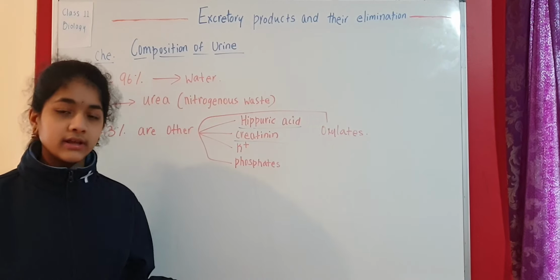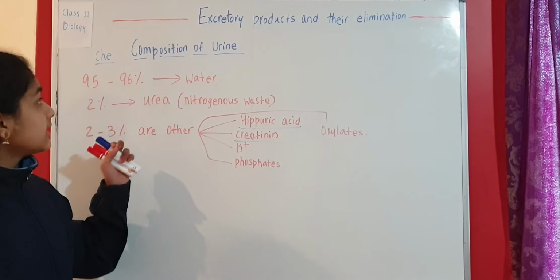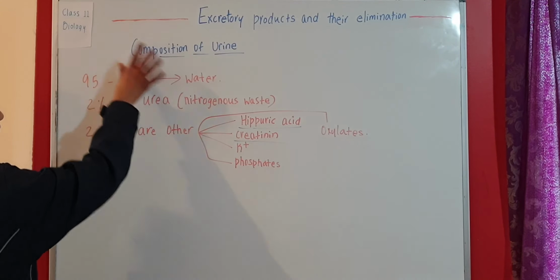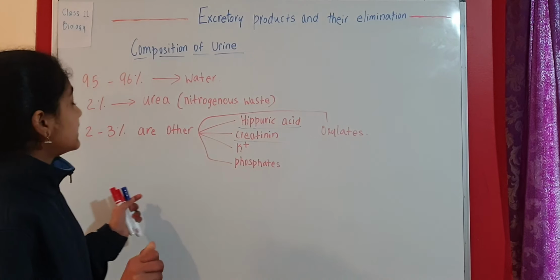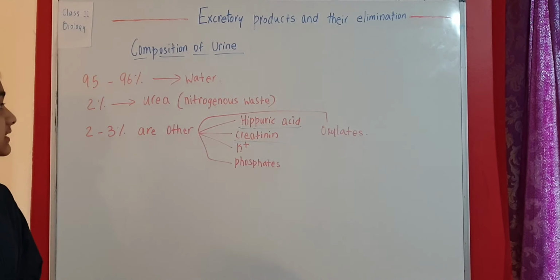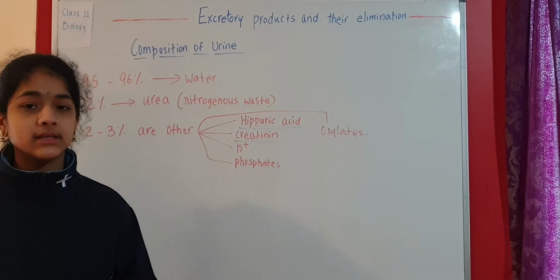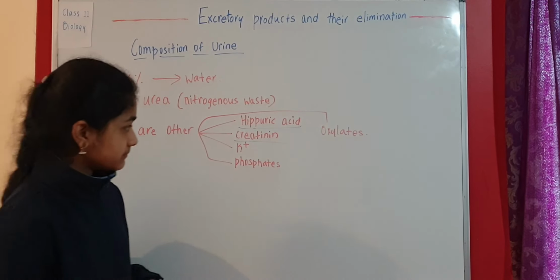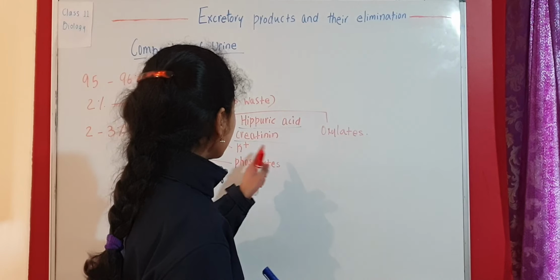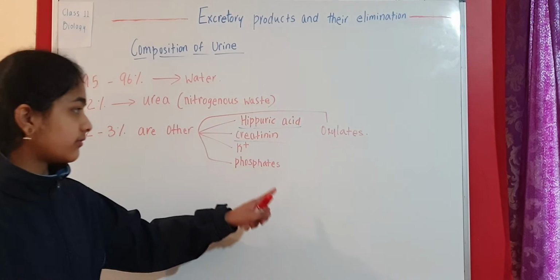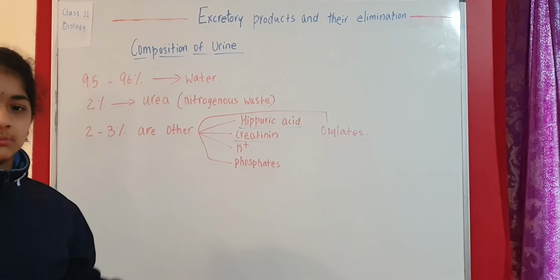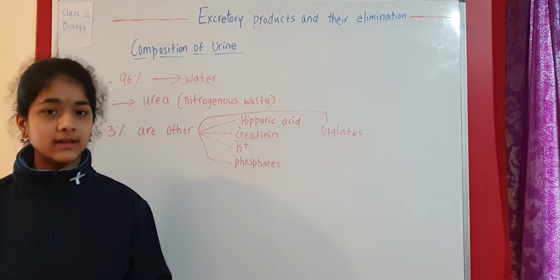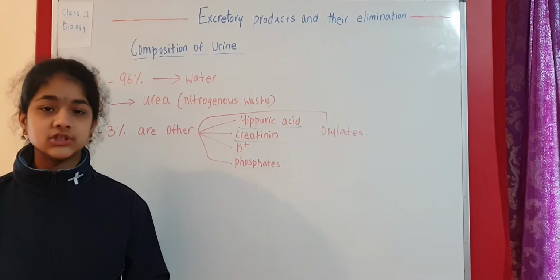So this we have already learned, the characteristics, and here we have talked about the chemical composition of urine. That is, 95 to 96% is water, 2% is urea, which is the main nitrogenous waste in humans, and also 2 to 3% are other things like hippuric acid, creatinine, phosphates, oxalates, and potassium ions. So in this video, we have taken a look at some characteristics of urine, and also we have taken a look at the chemical composition of urine.